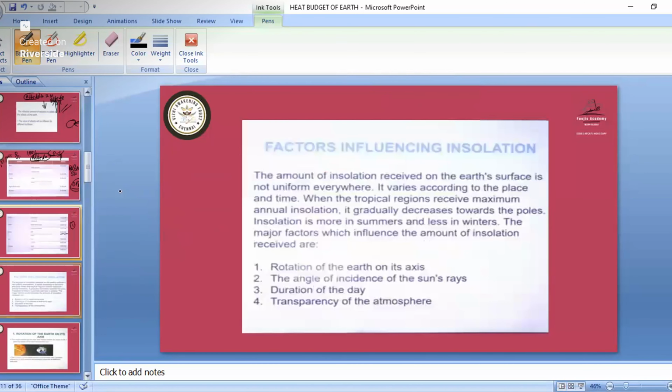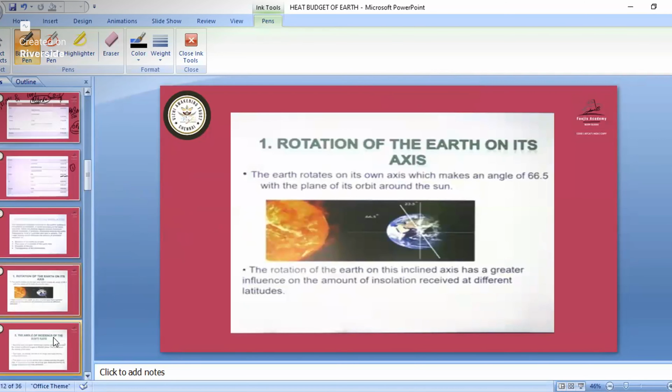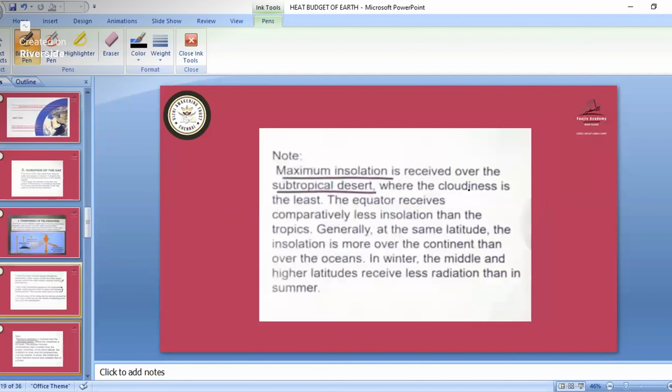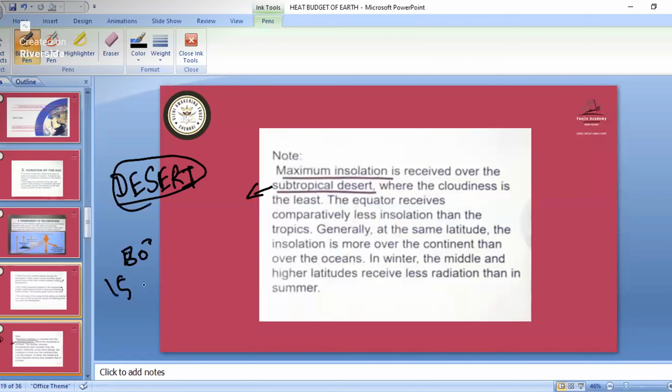Now, factors influencing insolation. Because of the rotation of the earth, we are receiving only some amount of sun rays on the earth. Then remember one note: maximum insolation is received over the subtropical desert. Remember why? Because of this only we have the maximum desert. Everyone is saying that we have the maximum desert in the equator area. No, we have the maximum desert in the tropical area, between 15 to 30 degrees. So maximum insolation is received over the subtropical desert.